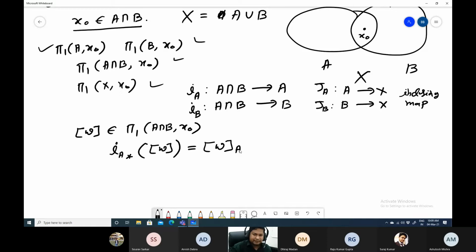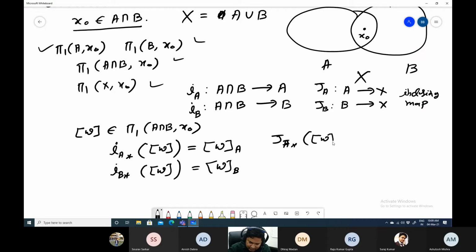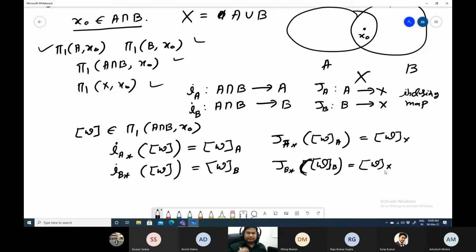So that will be wA. Similarly, IB star of w equals wB, right? Now tell me what will be JA star of wA? It will be wX, right? And JB star of wB will again be wX.